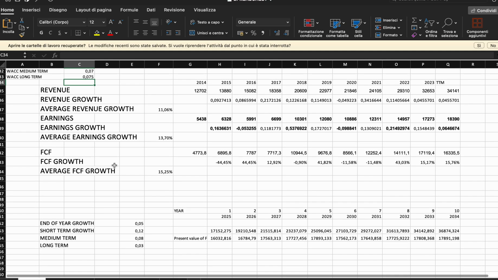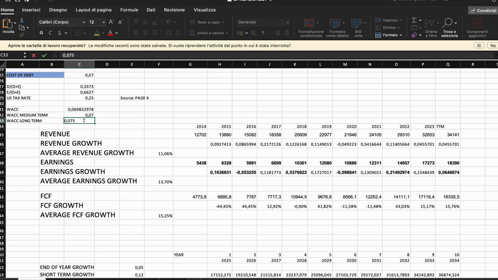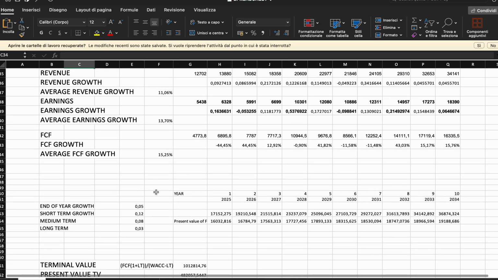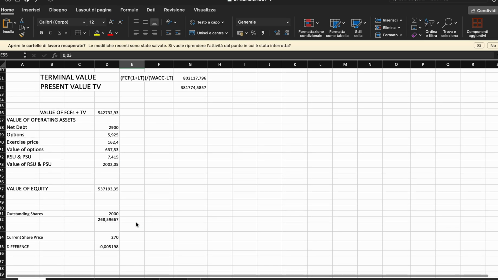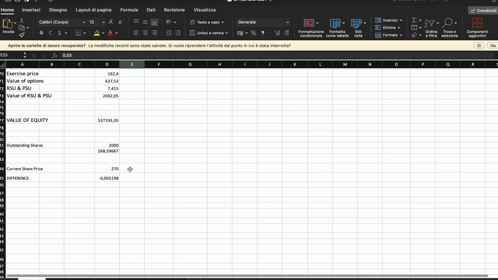I think that it's more likely to see the rates go down rather than higher, but be mindful of that. And we can make a few assumptions on what would happen if the stock were not to perform as we would have liked. So let's make it this way, for example. Okay, and we see that the stock in this case would be valued actually less than what it's trading at.